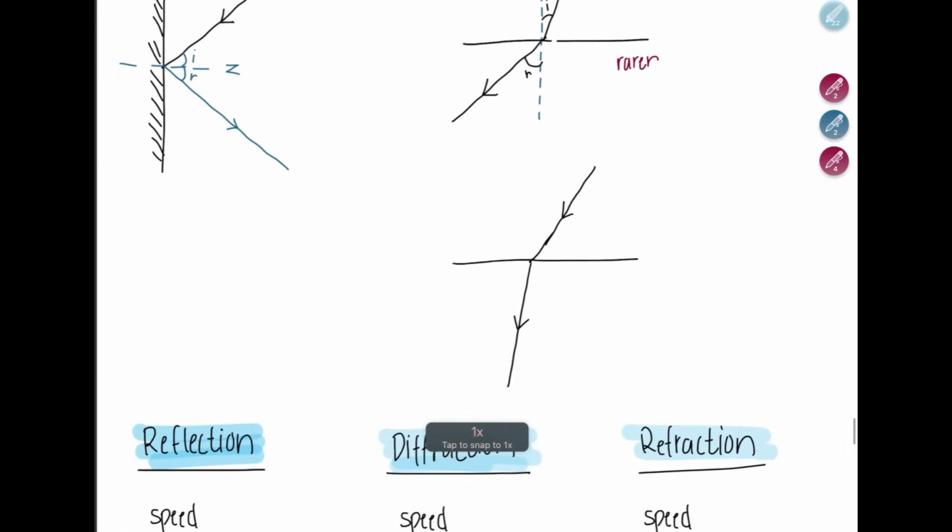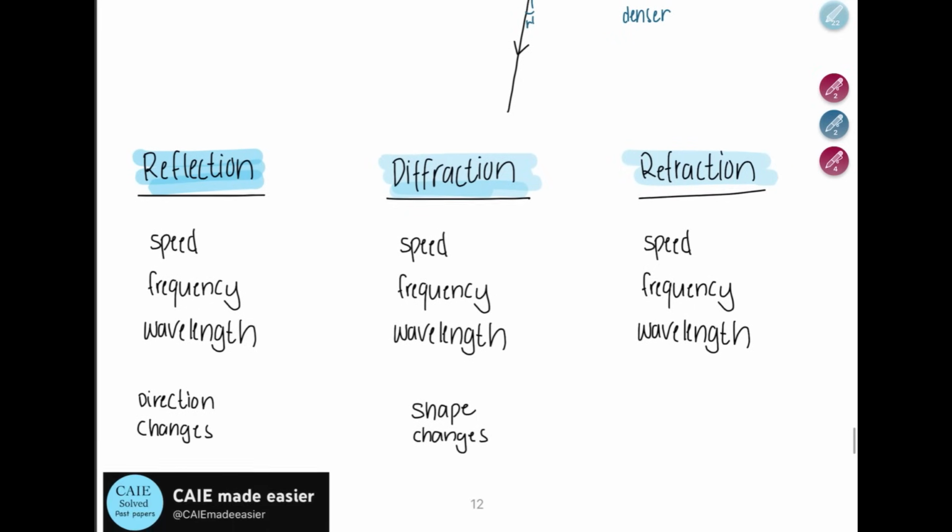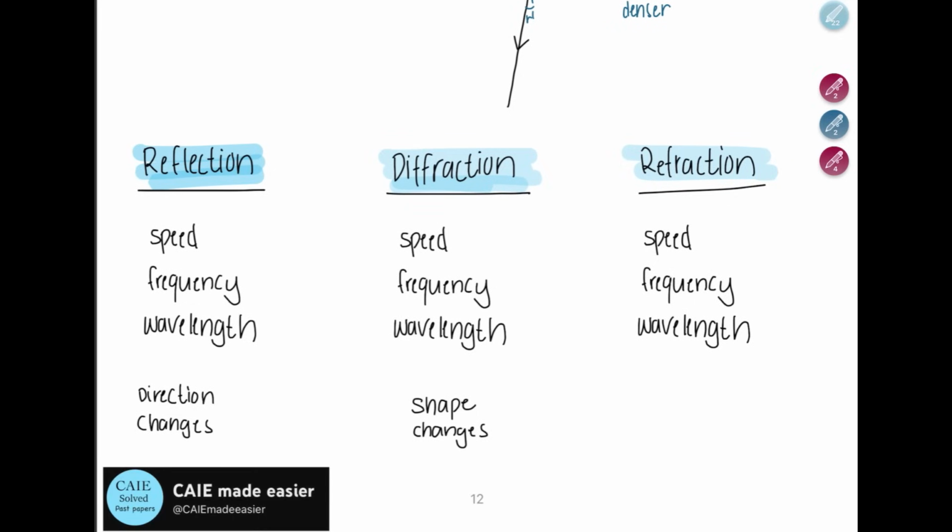For the second one, let's draw our normal as well. Now you can see the angle of incidence is greater and this one is smaller, so the speed is reducing as it moves from the rarer medium to the denser medium. Speed is reducing and the wavelength reduces as well. Now let's see what happens in each of these cases.